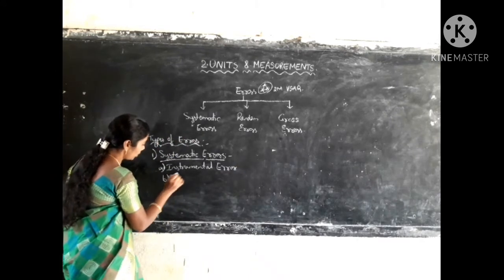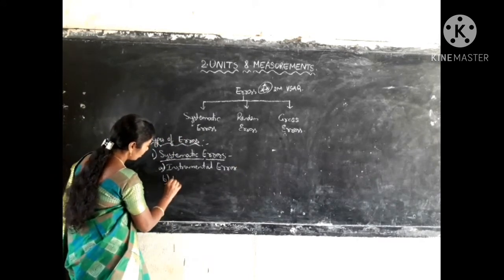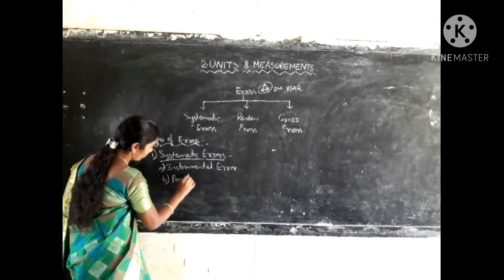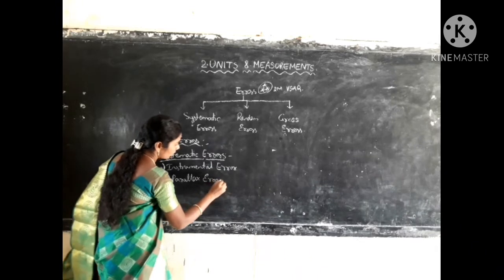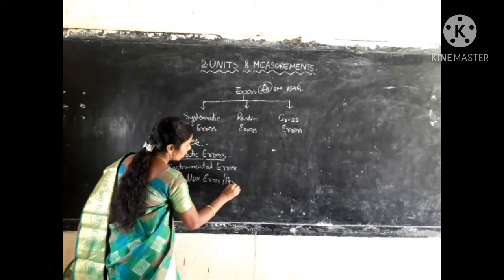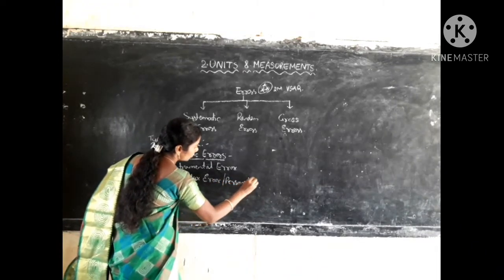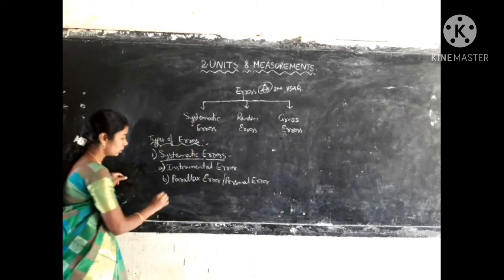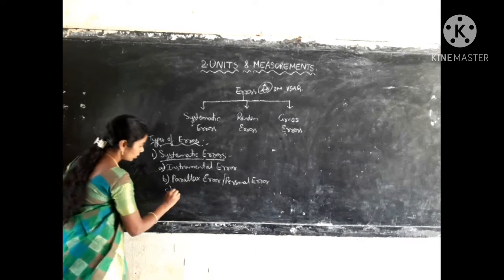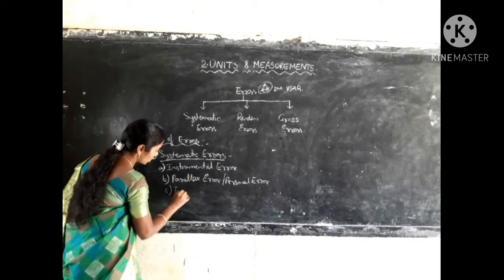Then the second type is parallax error, also known as personal error. Then the third is error due to external factors.